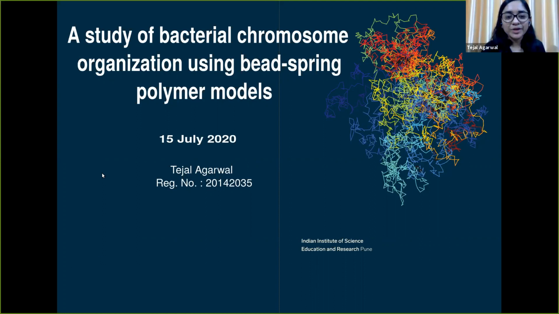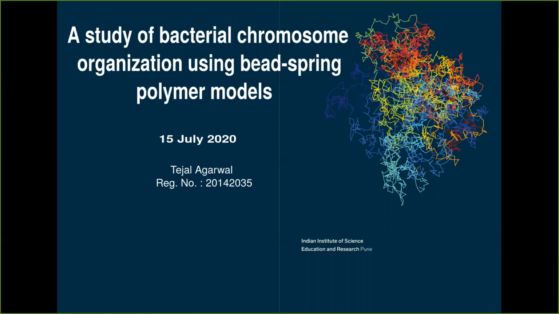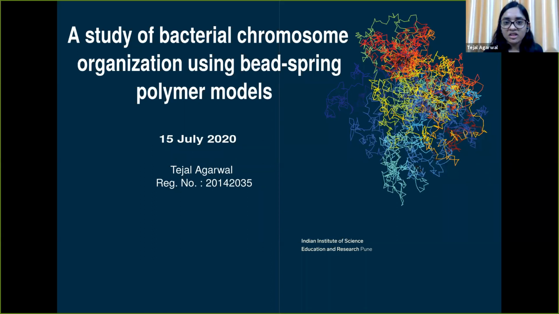So the title of today's talk is bacterial chromosome organization using bead spring polymer models. By looking at this title, the first thing that comes to our mind is the word chromosome. So what is a chromosome? A chromosome is a long DNA polymer which is dressed with various proteins. And why do we study the organization of the chromosome? This is because the chromosome of bacteria is approximately 1 millimeter in length if it is fully stretched.